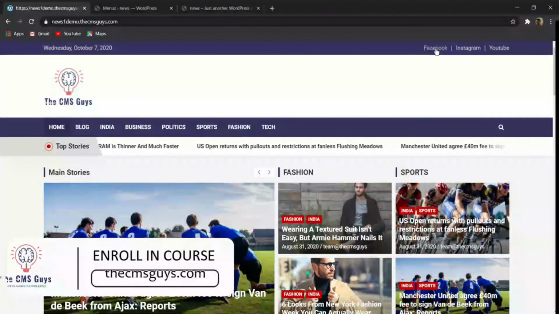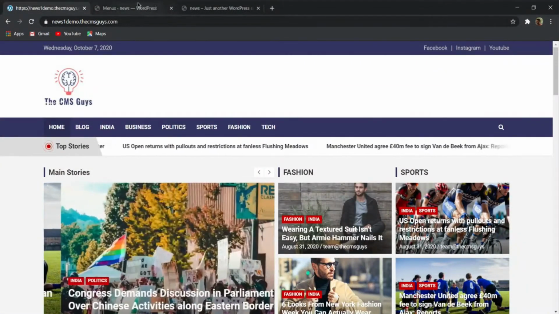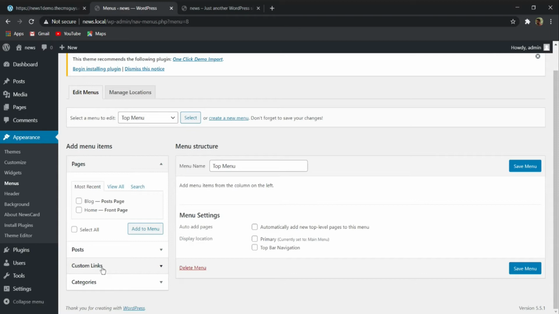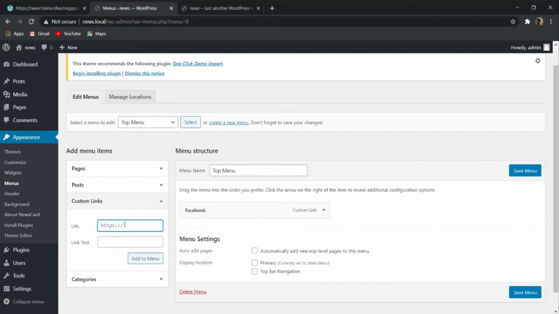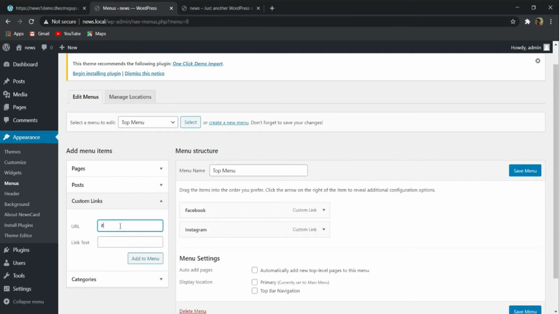So basically here you can see that I have given this Facebook, Instagram and YouTube link. So first of all, here you will find on the left hand side this custom link you have to create, and here you have to give a URL. So suppose if you want to add Facebook, in this link text you have to write Facebook, and in this URL you have to give the URL of your Facebook page, and then simply click on add menu. Similarly, you can also write this Instagram link, and then you can also give your YouTube link also. So here I am not giving any link, but let me show you by giving this hashtag.